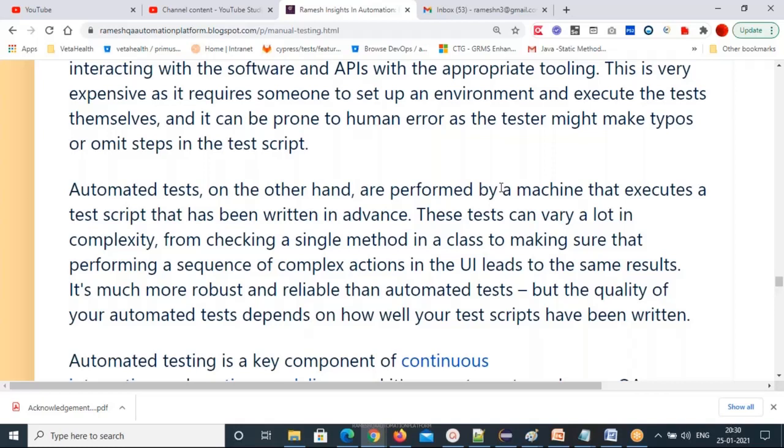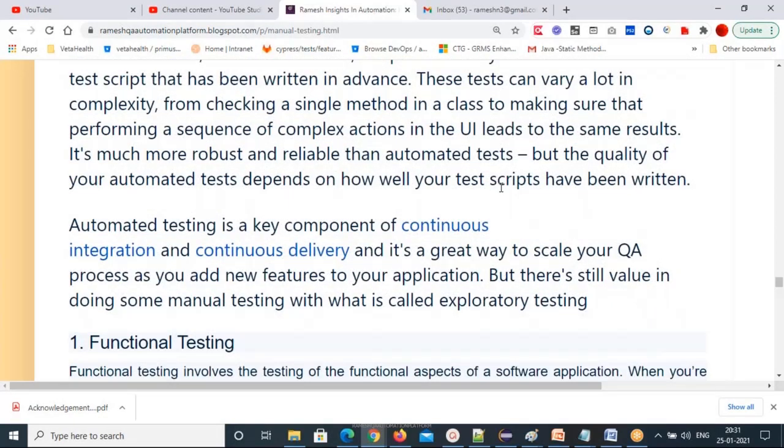That's the advantage with automation. It's much more robust and reliable than manual testing. So basically this automation testing is very, very reliable and robust. But the quality of an automation test case depends on how well your test case has been designed by the automation tester. Basically, the quality of test scripts depends on the automation tester, how efficiently he has written the code. Automation testing is a key component of continuous integration and continuous delivery of a product.